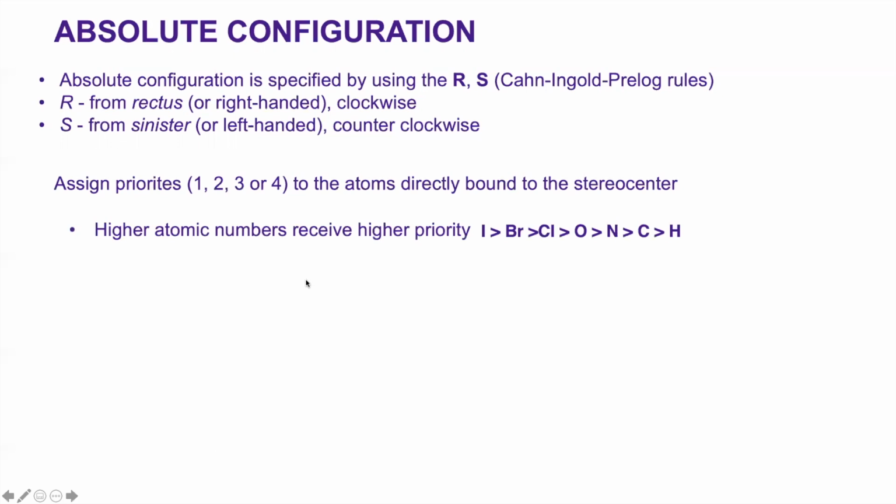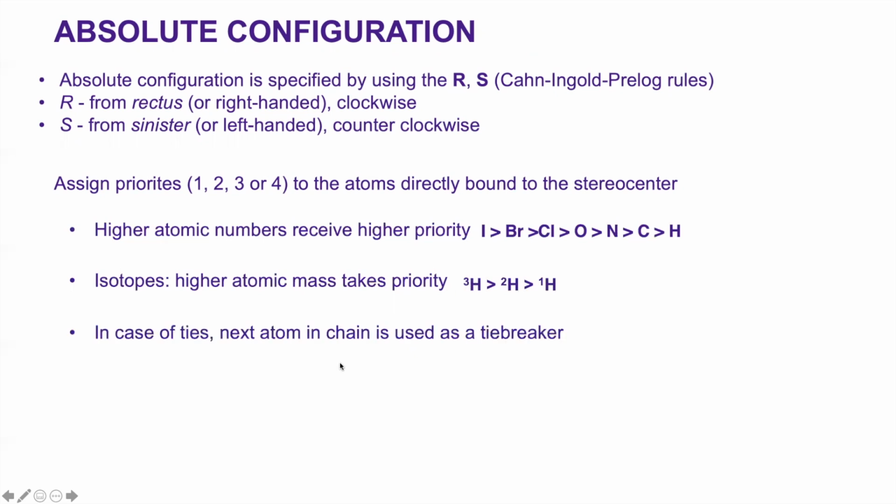When you have a higher atomic number, they get the priority, as shown in this order. If you have different isotopes of the same atom, such as shown here for hydrogen, deuterium, and tritium, then the one with the higher atomic mass takes the priority.